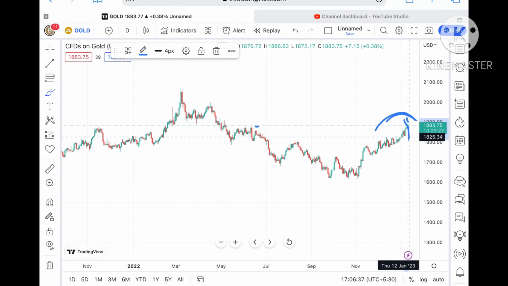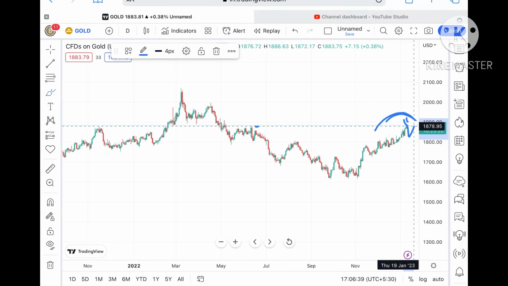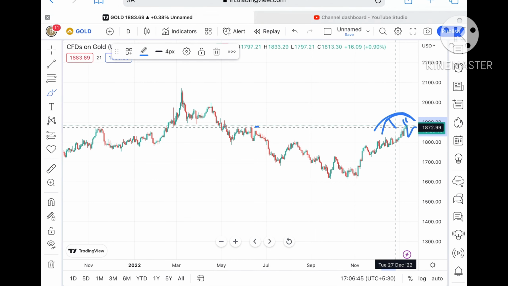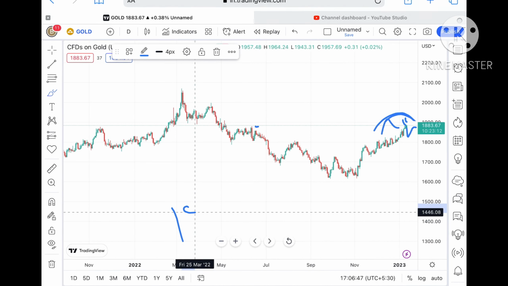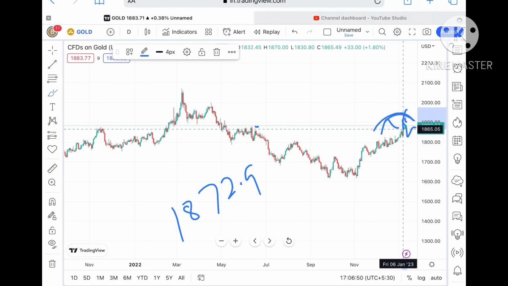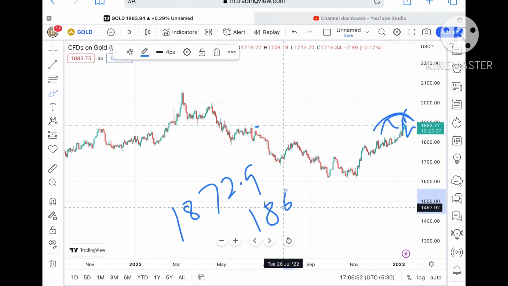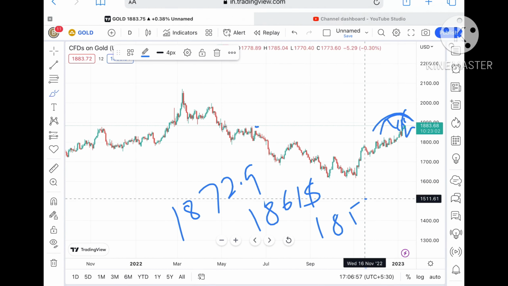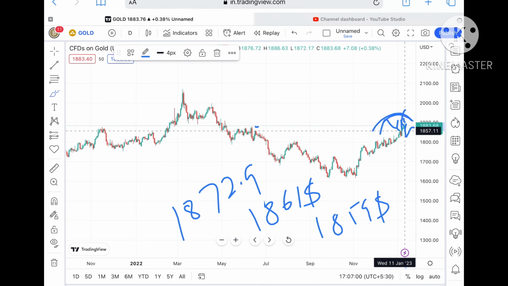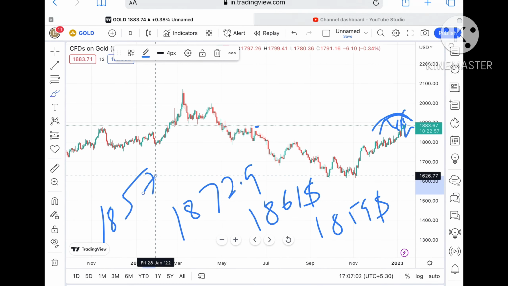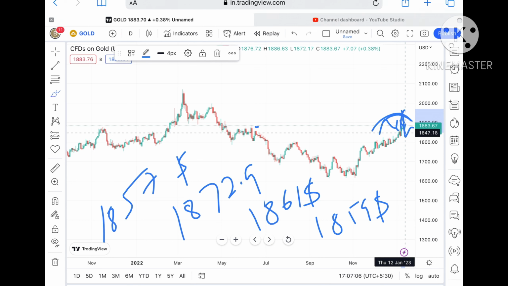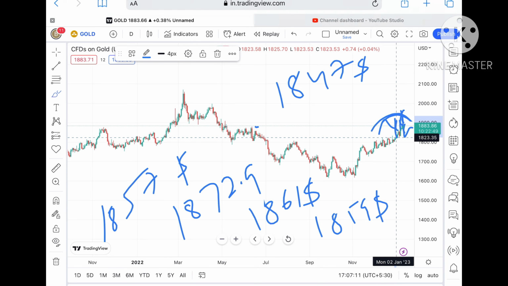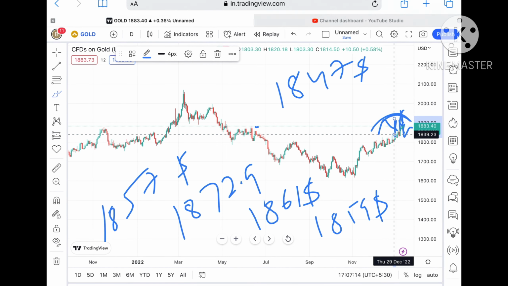So chances are high that if this level doesn't sustain, it can come towards its next support of 1880, and from there we can see a level of 1874. Once the price falls below that level, we can see it touch a level of around $1872.9, and from there around 1861. Once the price falls below that level, chances of touching 1859 are there, and from there it can go towards $1857. If the price falls below that level, it can touch around $1847, and from there go further low towards around 1839.